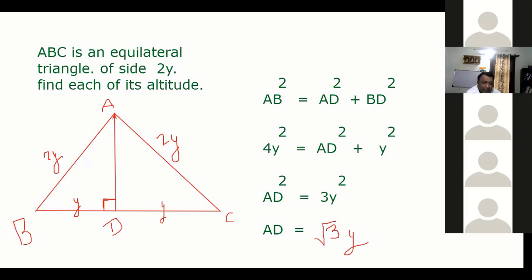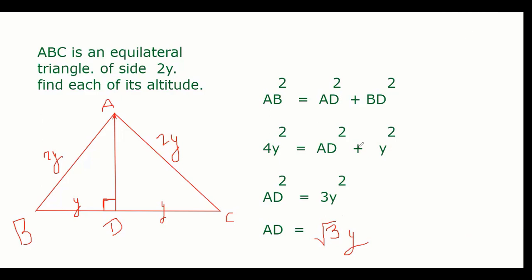Sir, it should be only 3y, right? Yes, sir, because AD square is equal to 3y square. So okay, AD is equal to 3y.